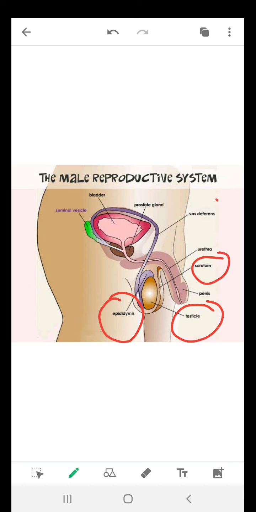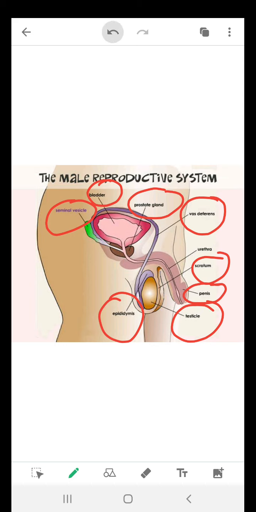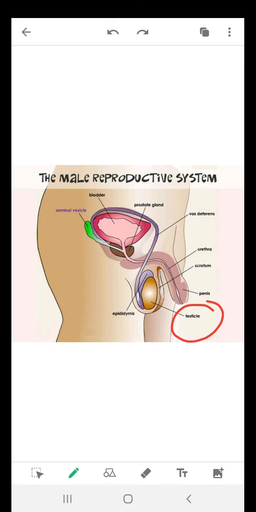Then this is vas deferens, we can say sperm duct also. The glands, prostate gland, seminal vesicle. Here is a bladder for passing out of urine, and then penis, right? So these all are the organs of male reproductive system.